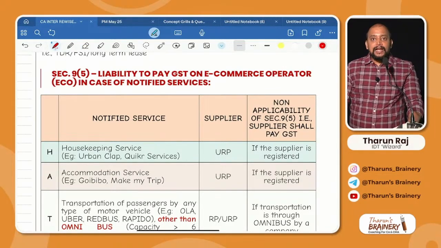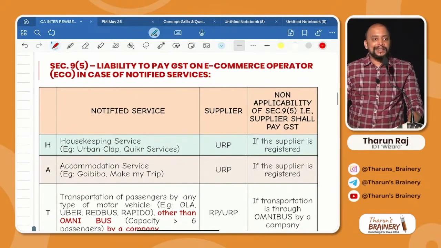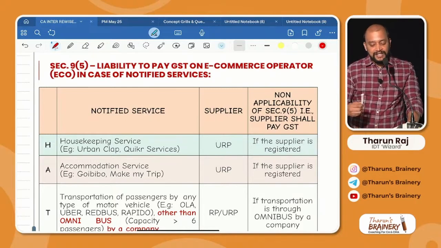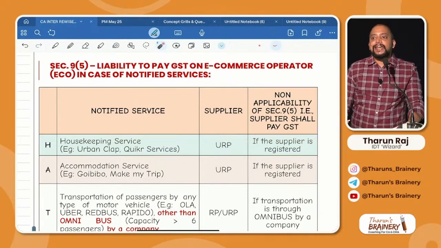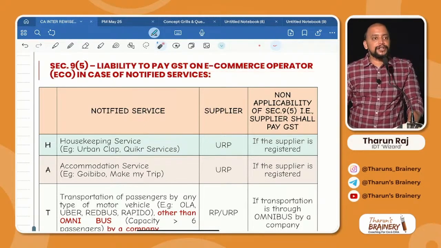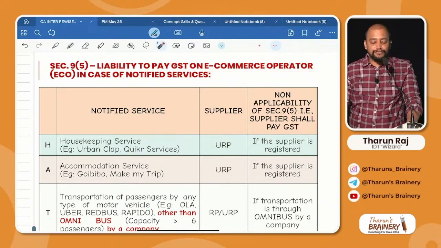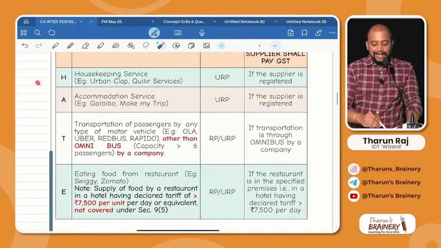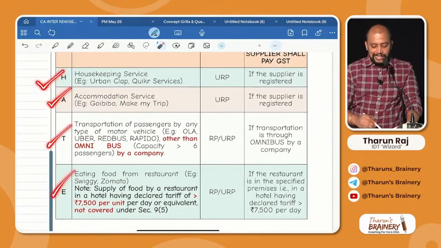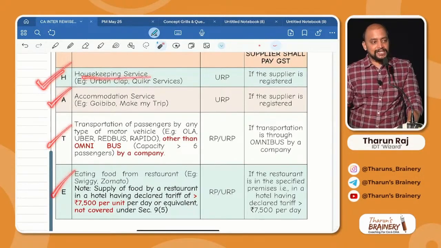Concentrate. Liability to pay GST on e-commerce operator in case of notified services. There are total 4 notified services. In case of those 4 notified services, liability to pay GST is on the e-commerce operator. What are those 4 notified services? Remember with the mnemonic HATE. H-A-T-E. H for housekeeping services.